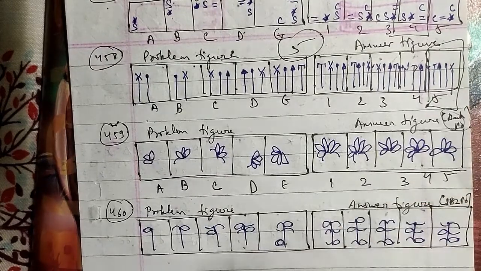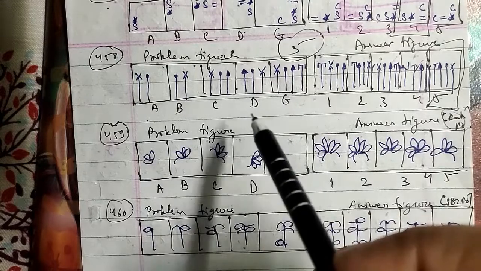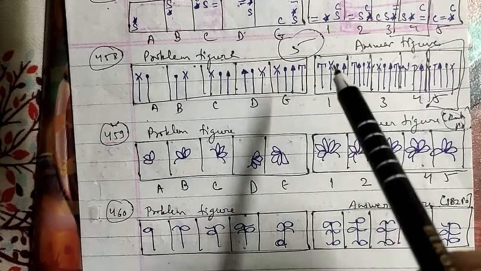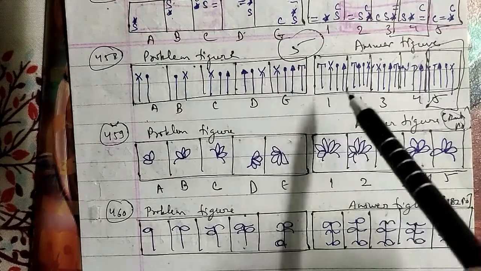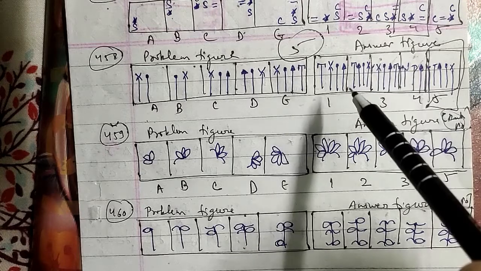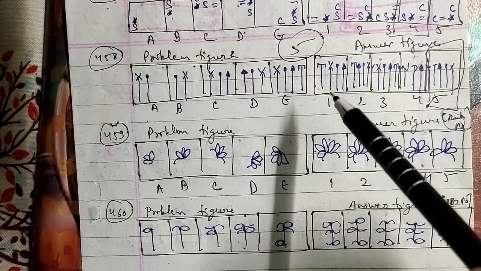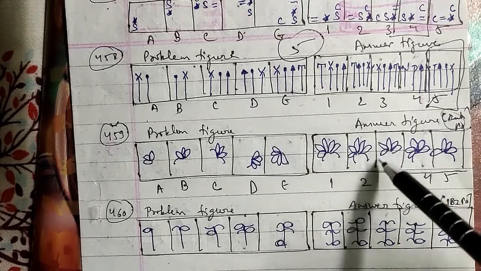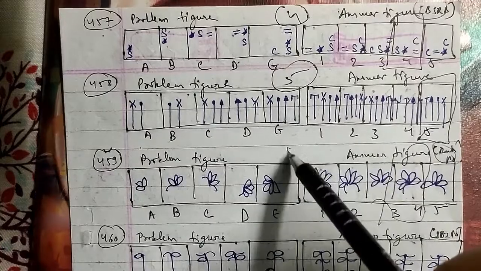So here in this question, the figure rotates clockwise 45 degrees, then 45 degrees, 90 degrees, 90 degrees, then 135 degrees in subsequent steps. In each step a new half leaf is added, first before and then after the pre-existing leaf as well. So after the E figure we will be having a fourth figure. That will be the right answer for this question here.